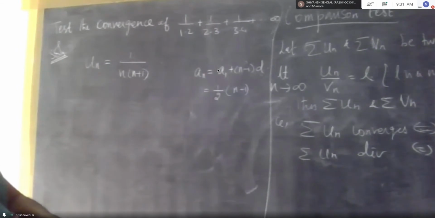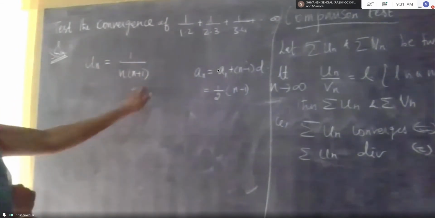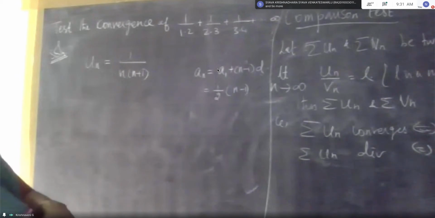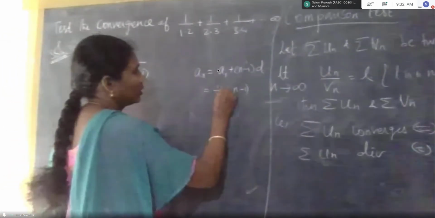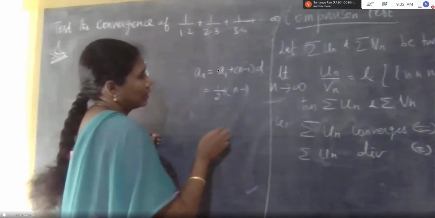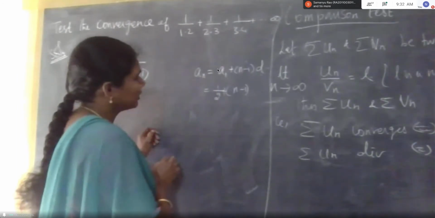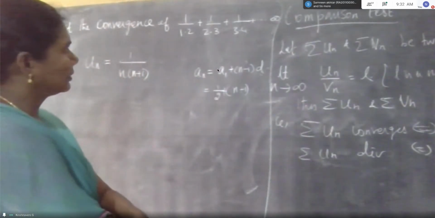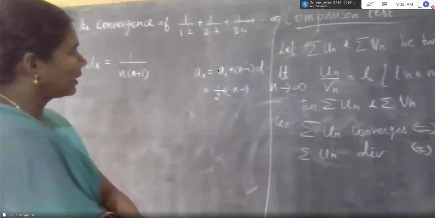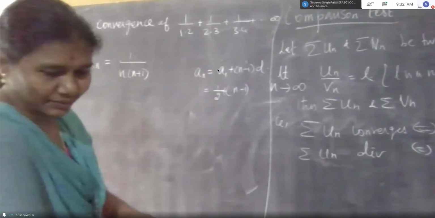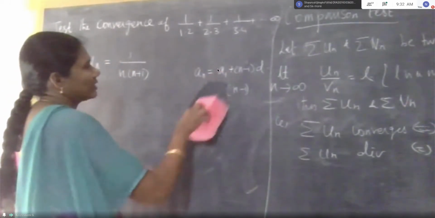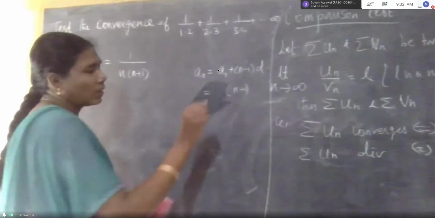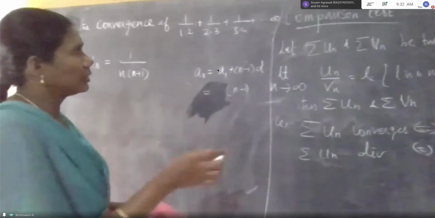We know that in this problem we can directly take 1 by n into n plus 1 as the formula. Ma'am, the first term is 1 by 1.2, not 1 by 2, no? It's not a point, it's multiplication. 1 into 2, 2 into 3, 3 into 4.